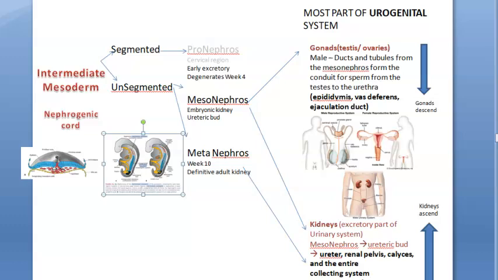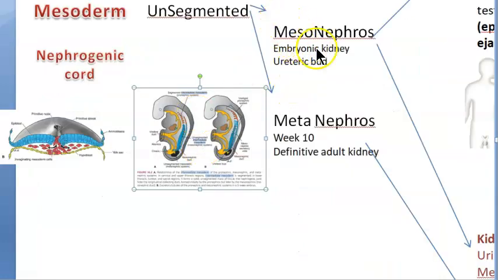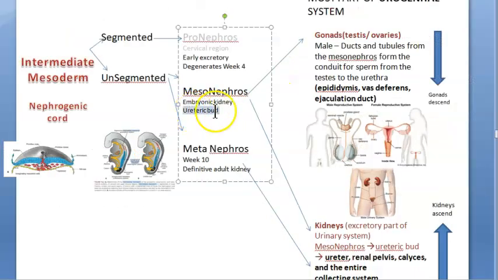Now coming to the mesonephros, later after the pronephros degenerates, or during that itself, it will start doing the excretory functions. So this is the embryonic kidney for you. The embryonic kidney is your mesonephros. This mesonephros will also give rise to what is called the ureteric bud, which will collect the urine and throw that urine out, the ureter. The ureter will come from the ureteric bud.